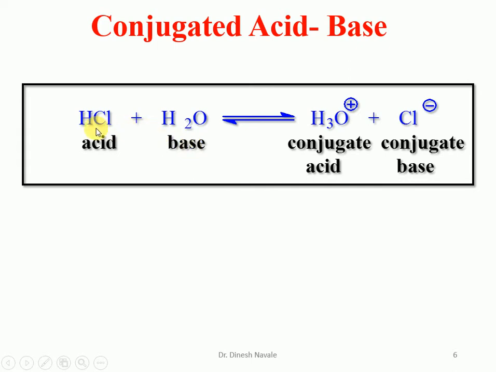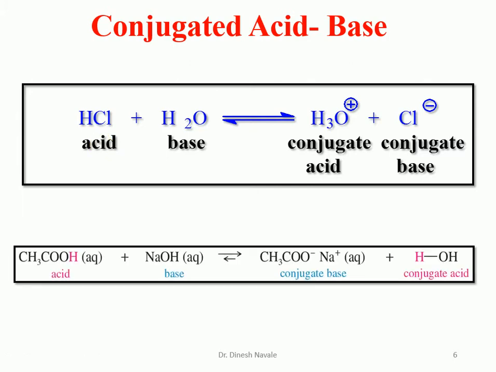And HCl is going to donate the proton, and after donation of the proton, it will form the chloride ion, which is called the conjugate base of the corresponding acid. So H3O plus is the conjugate acid of the base water, and chloride ion is the conjugate base of the acid.